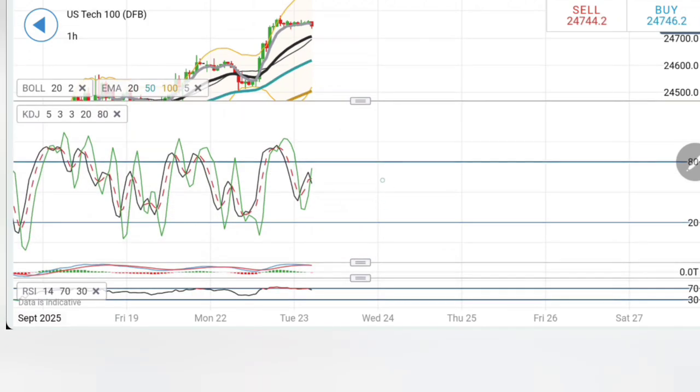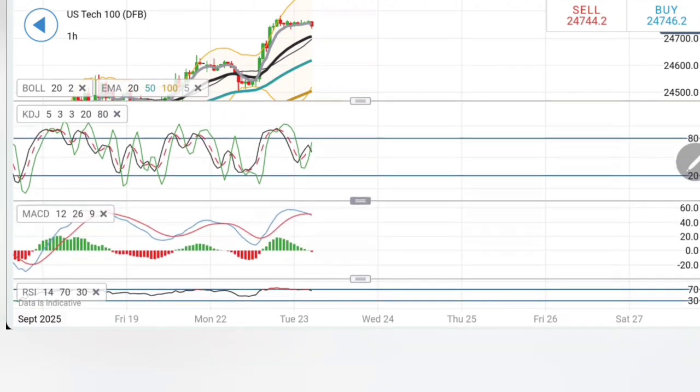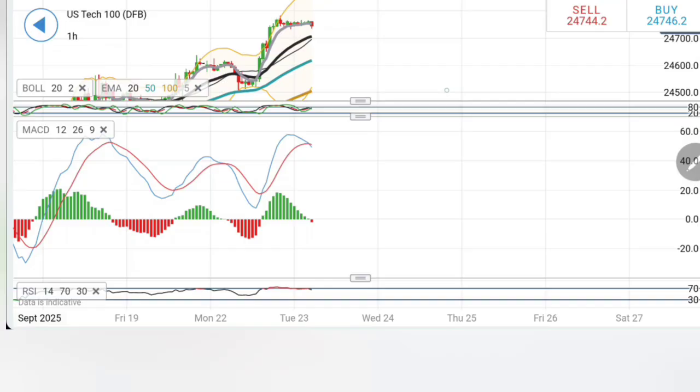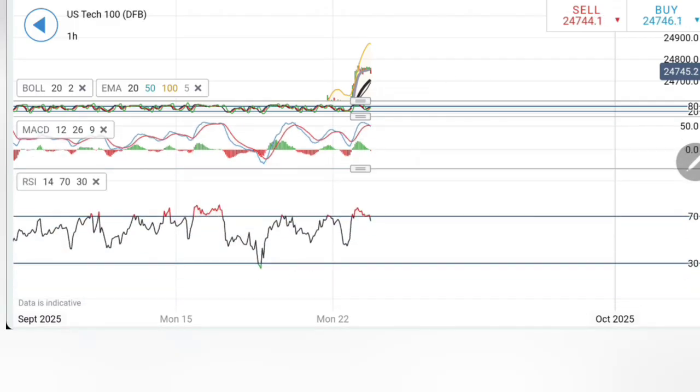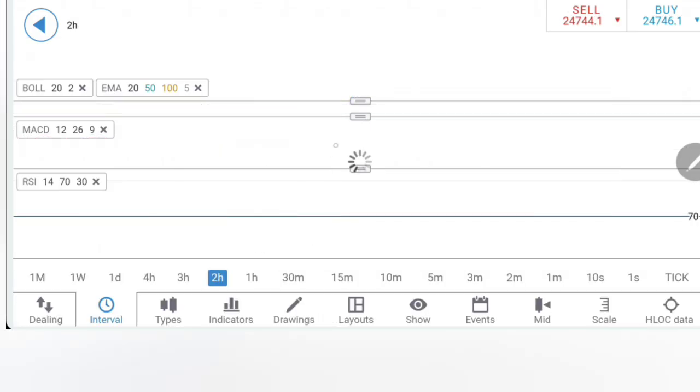Right now it is staying extremely overbought and extremely bullish as well. Stochastic trying to cool down. The MACD is now about to cross over, and this crossover is coming from the highs, where it sees a reversal generally. So let's wait for the next few candles. Any drop below 24,700 will be a very good indication of further downside.